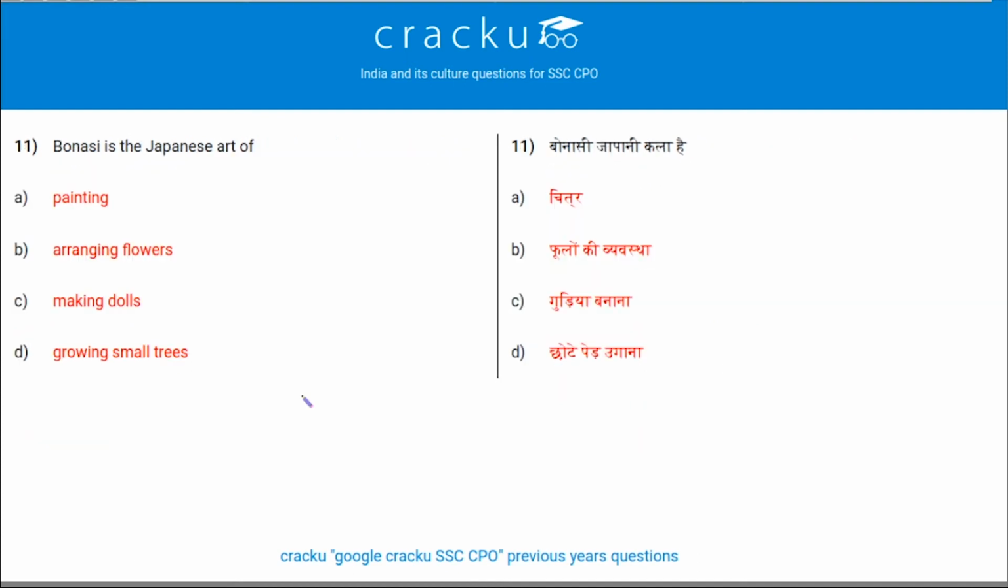Next question. Bonsai is a Japanese art of, so it is an art of growing small trees. So option D is the correct answer.